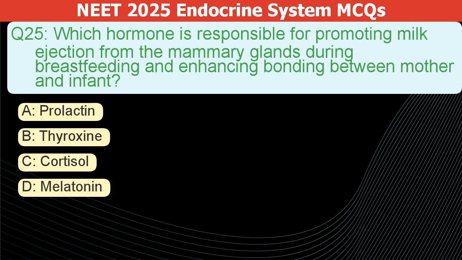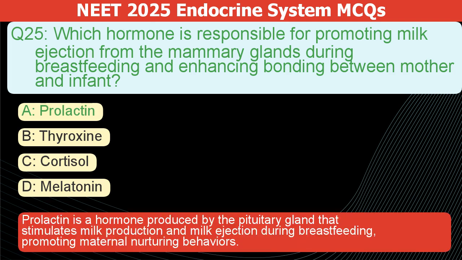Which hormone promotes milk ejection from the mammary glands during breastfeeding and enhances bonding between mother and infant? A. Prolactin. B. Thyroxine. C. Cortisol. D. Melatonin. The correct answer is A. Prolactin is a hormone produced by the pituitary gland. It stimulates milk production and milk ejection during breastfeeding. It also promotes maternal nurturing behaviors.